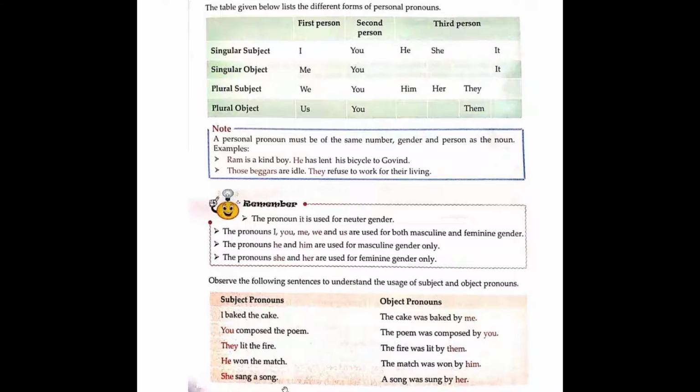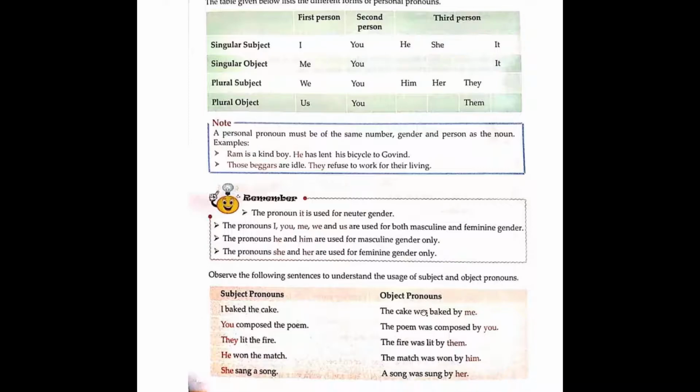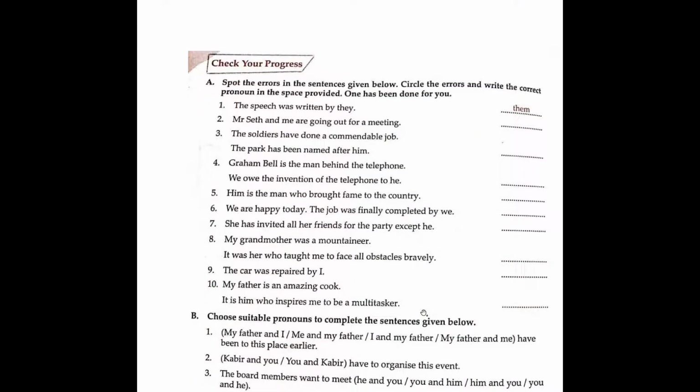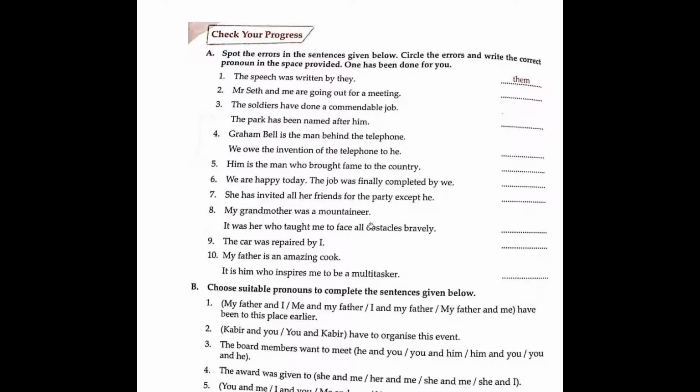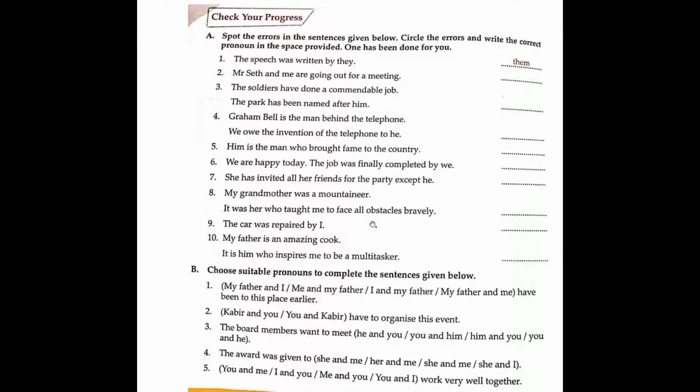She sang a song. She is a subject pronoun. In the next sentence, a song was sung by her. Her becomes an object pronoun. Now check your progress. I'll give you the answers in my next assignment.